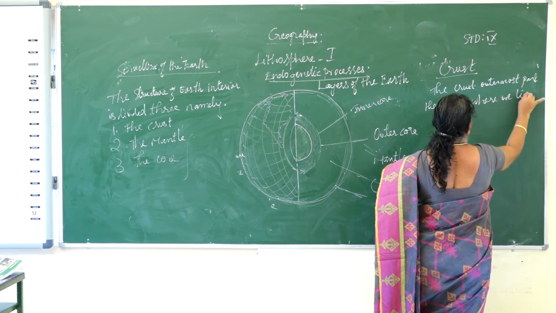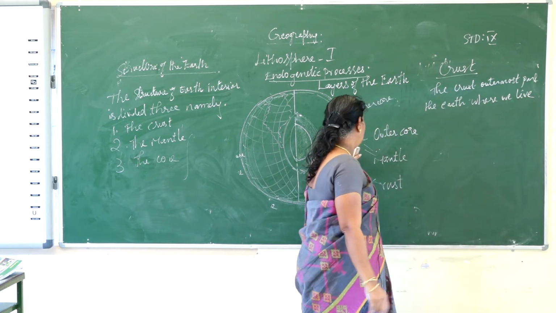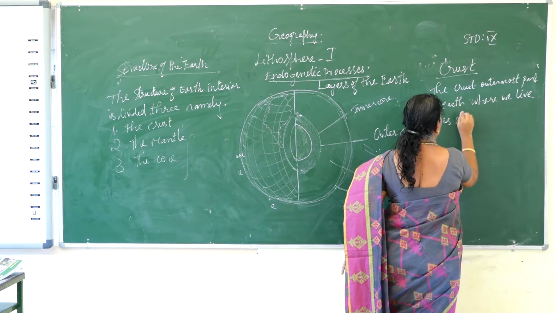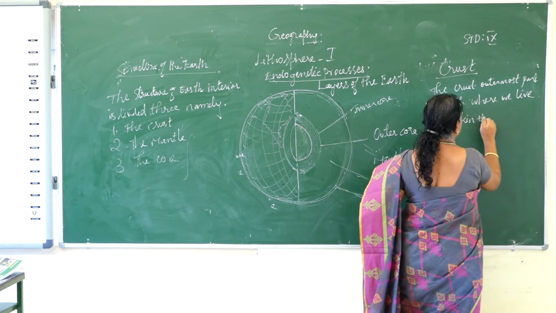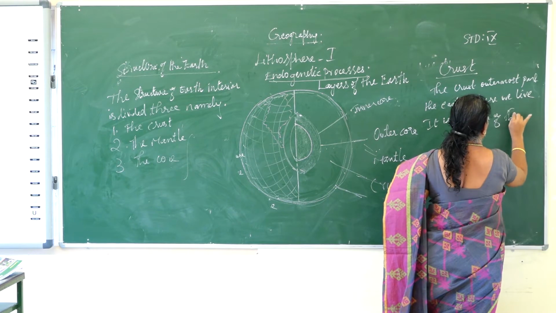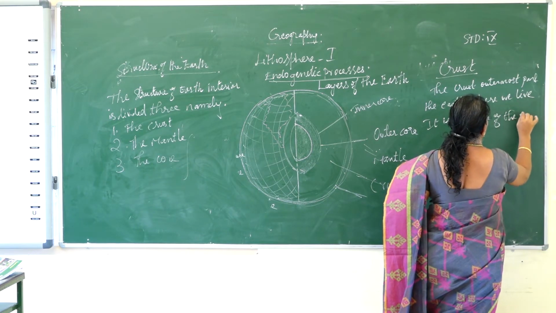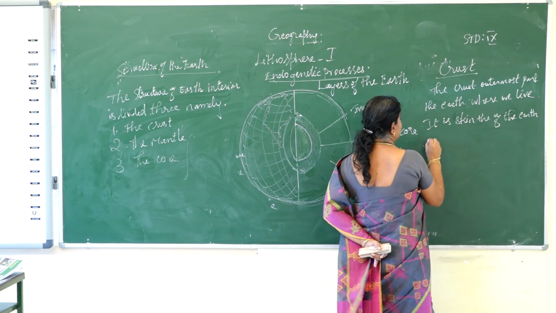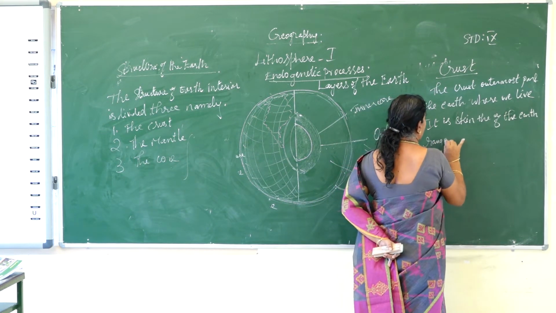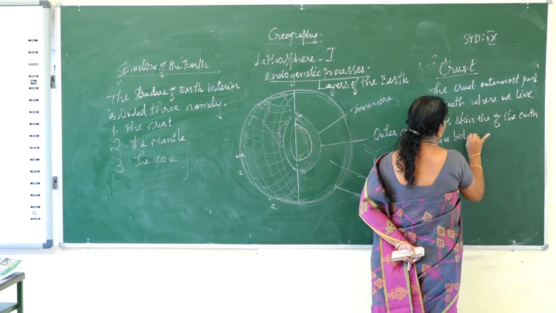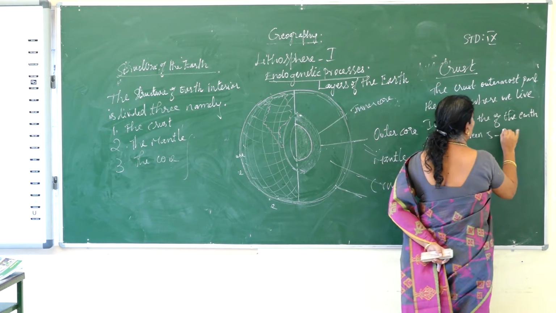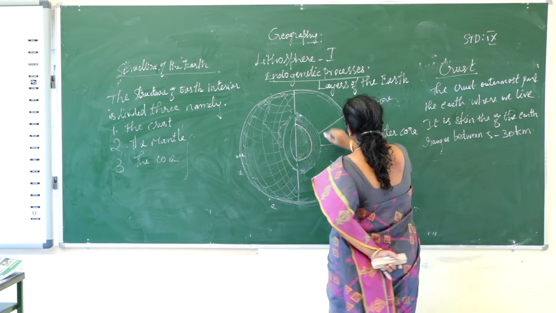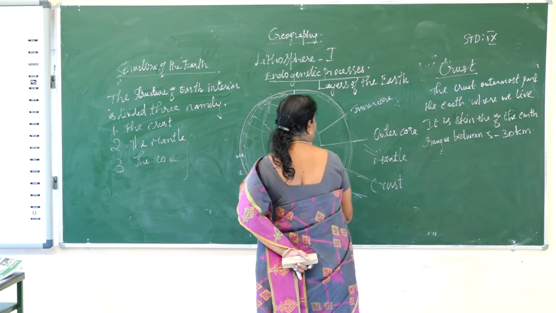It is the skin of the earth, and it ranges between 5 to 30 kilometers.